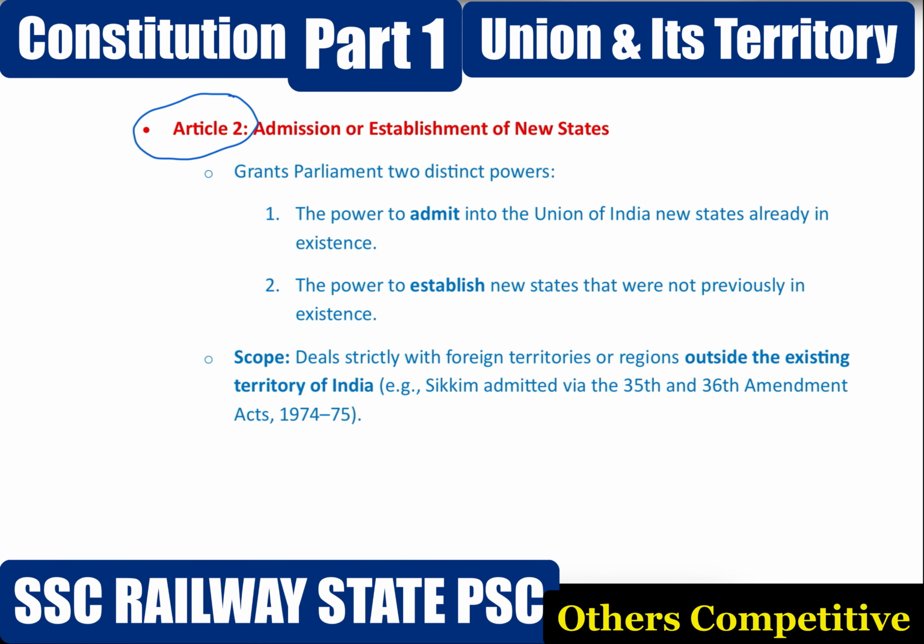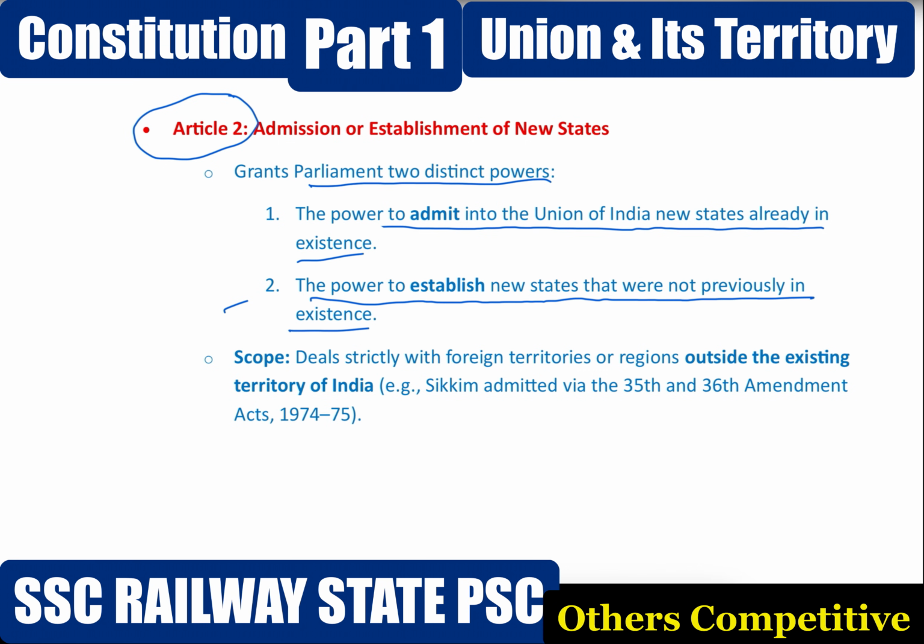Next, Article 2. What is Article 2? Article 2 gives Parliament two distinct powers. Number 1, the power to admit into the Union of India new states already in existence. Number 2, the power to establish new states that were not previously in existence. In simple words, Article 2 deals with admission or establishment of new states in the Union of India.